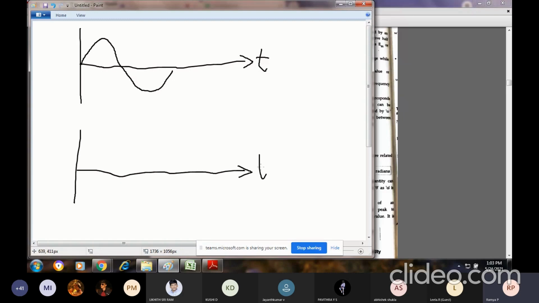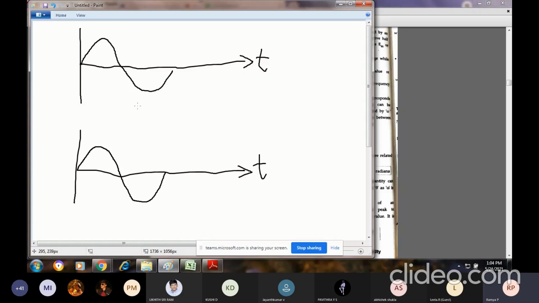I have two waveforms here. When I'm drawing both the waveforms, it may seem a little bit smaller or bigger, but take the same value. I can't keep scale and I can't draw here, so I'm just drawing rough diagrams. So these are my two waveforms.